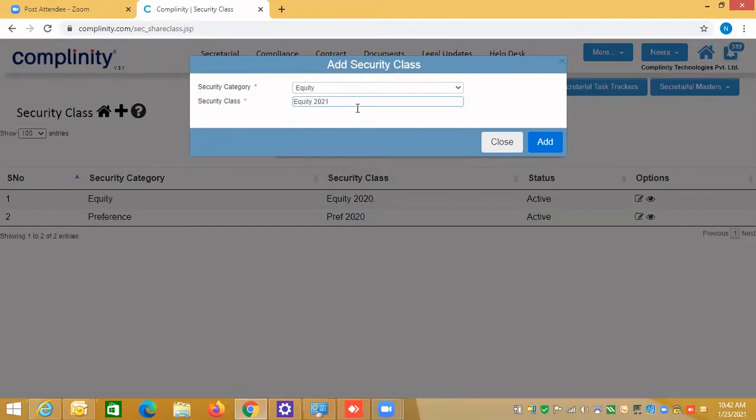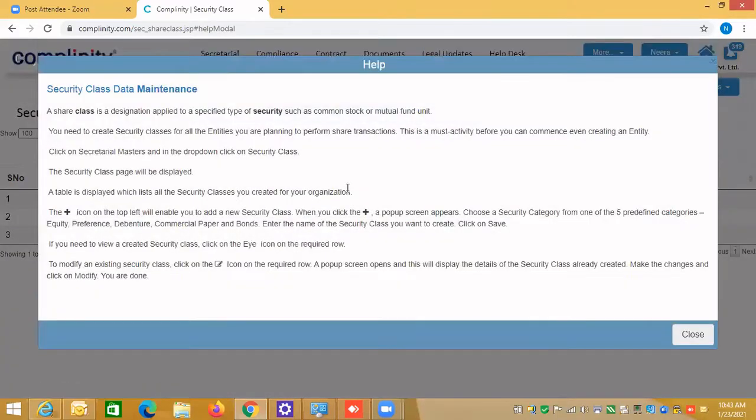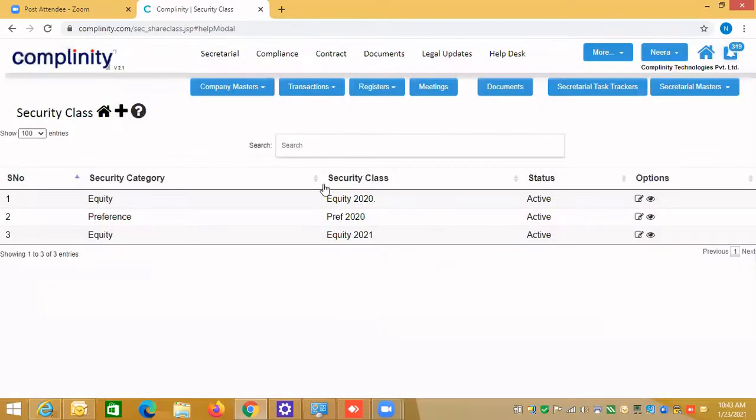We are doing hands-on practice so that you know how you can use the data. So you have created it with the plus icon, and you see the question mark. The question mark means help is also provided. Various places we have added question marks, and you see here the modification button, and you can see the view button. So we have created the security class.